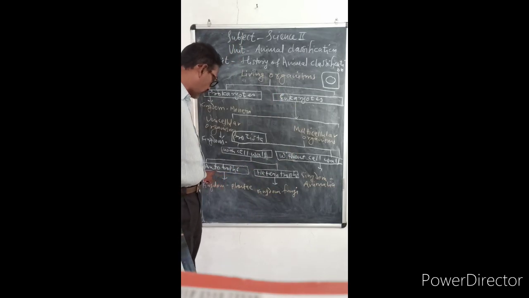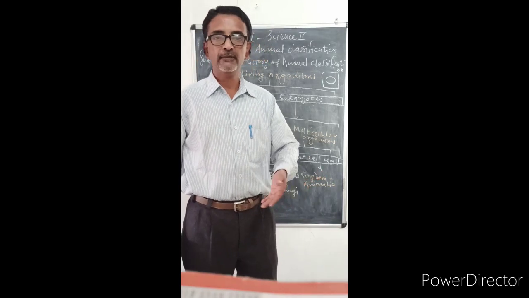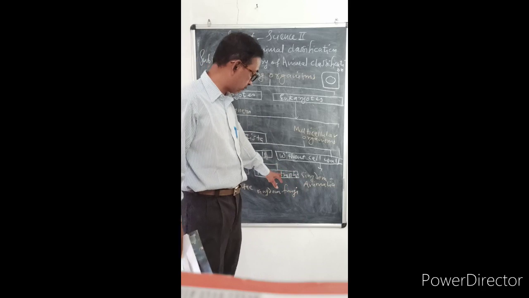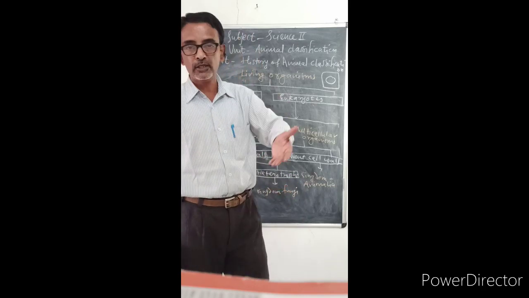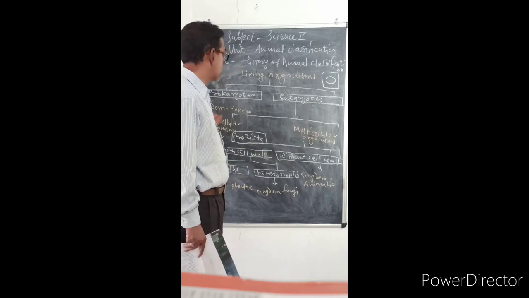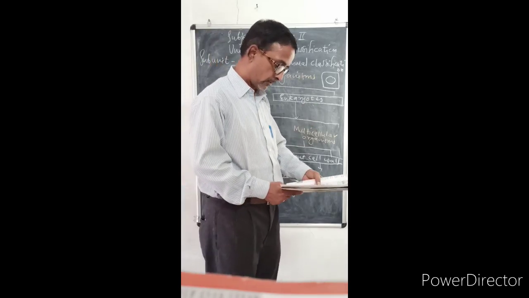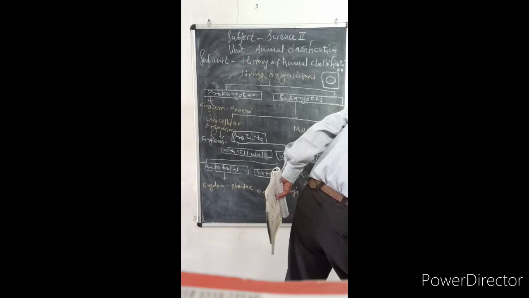There are two types, autotrophs and heterotrophs. Auto means which can prepare their own food. Heterotrophs means which depend on others for their food. So that is all about the classification of living organisms. So the next part we shall see now.